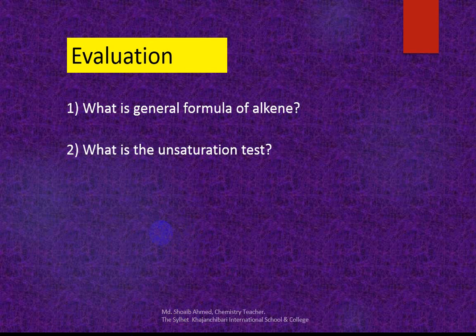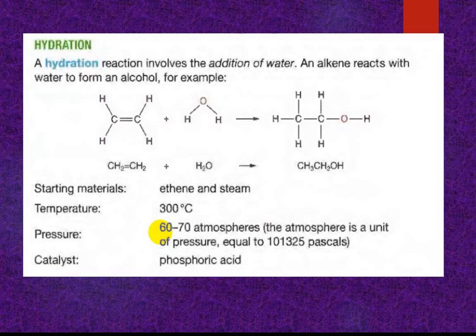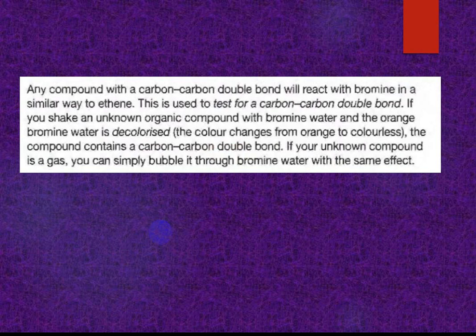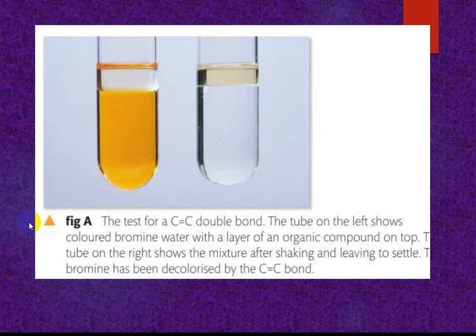This way you can understand that a carbon-carbon double bond is present. This is the unsaturation test.